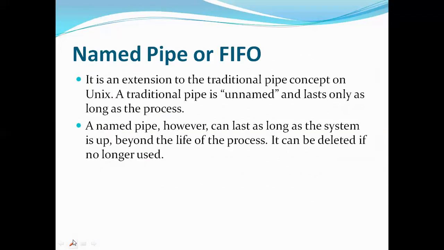The next mechanism in Unix we'll use is a named pipe, also called FIFO. The previous one was just a pipe. Now here it is called a named pipe, and as I told, this is also called FIFO. Now let's see what a named pipe is. Named pipe means, let's see the difference between this and the previous one. The previous one was called a pipe.